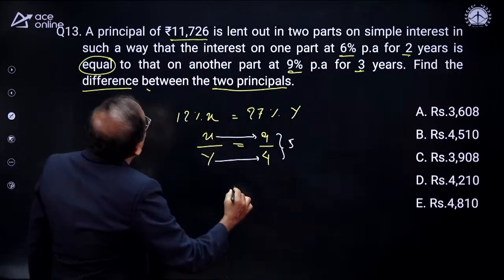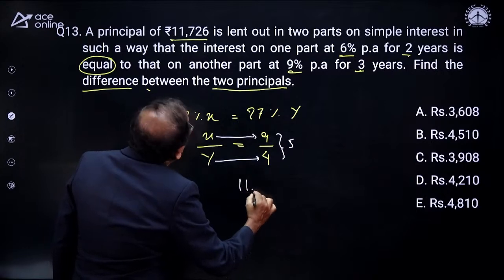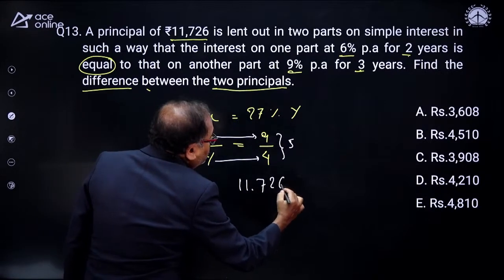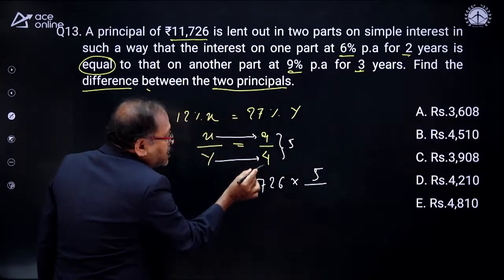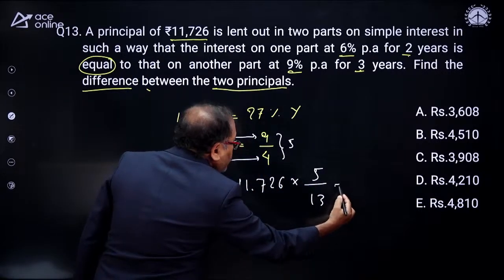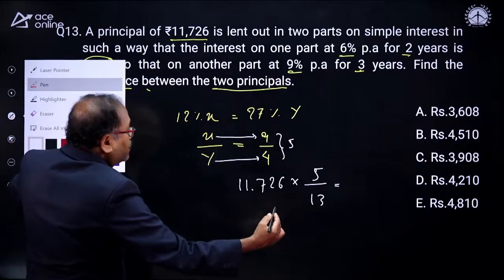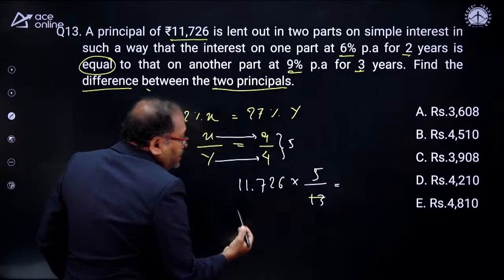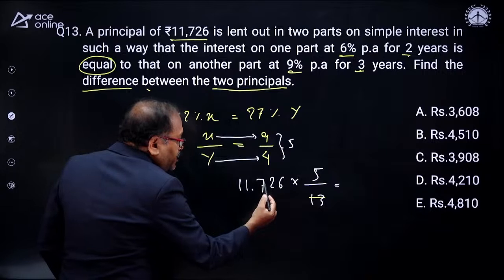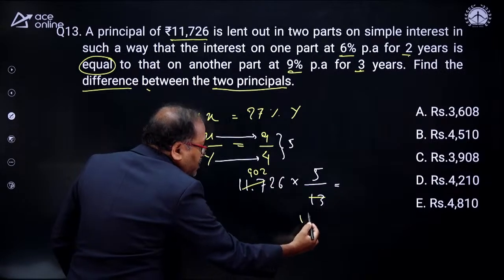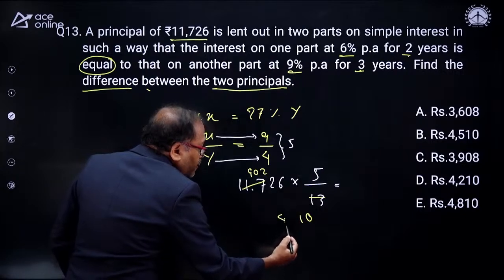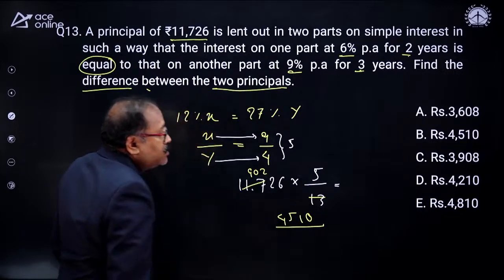That is 11,726 into, I need 5 parts, whereas the given one is 13 parts. Let's cancel that and find out how much it comes. With 13, 9, 117. So 9 times, and 0 and 2, and 5 2 is 10. 5 9 is 45. That's your answer.